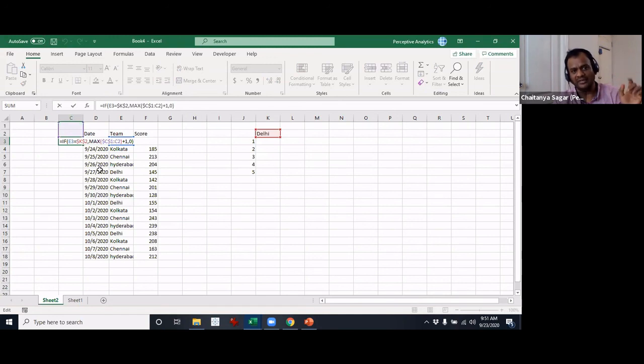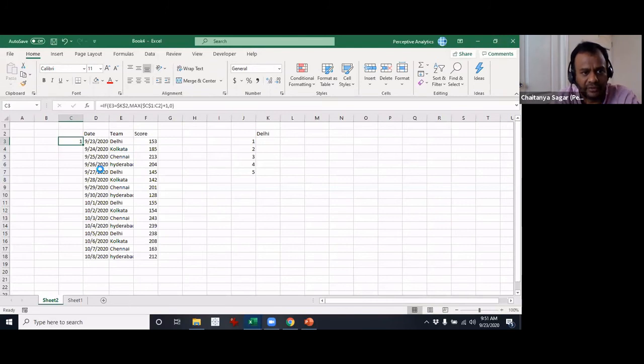The way we do that is take the maximum of the previous numbers that we have and add 1 to it. Clear now? If I copy paste it right here, you will see that whenever we get the next Delhi, it increments the number by 1. Essentially you're getting a serial number of all the occurrences of Delhi. Clear until here?